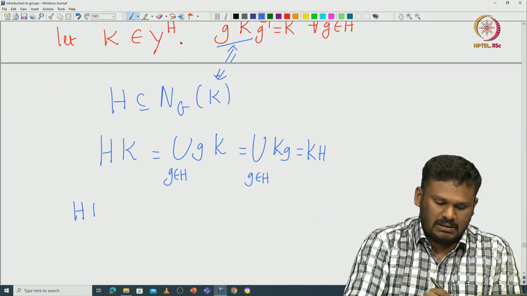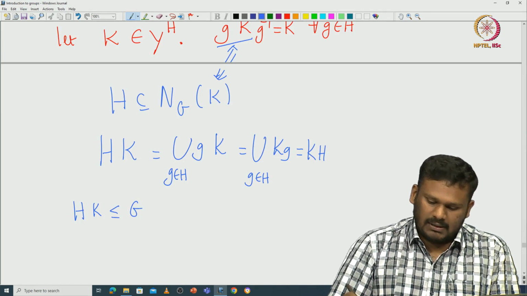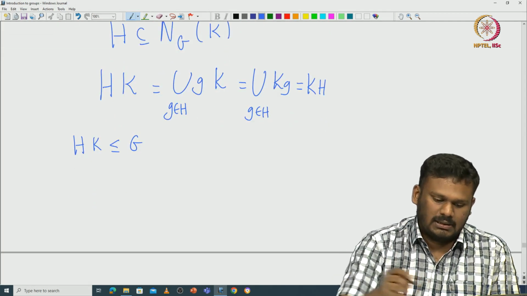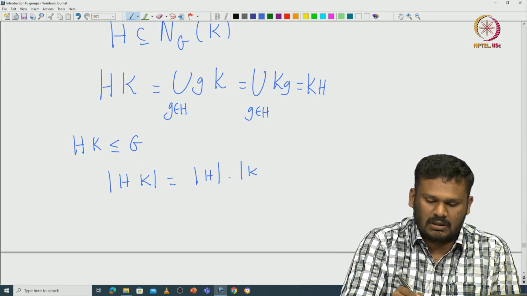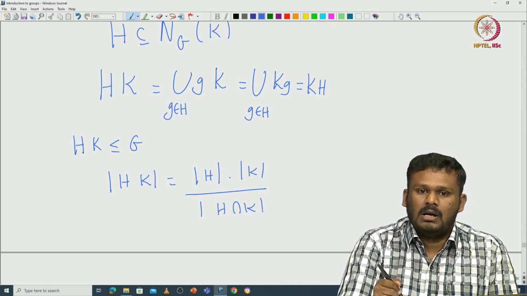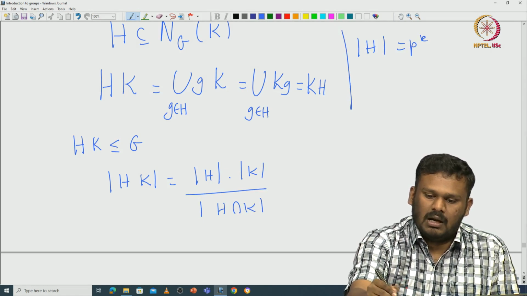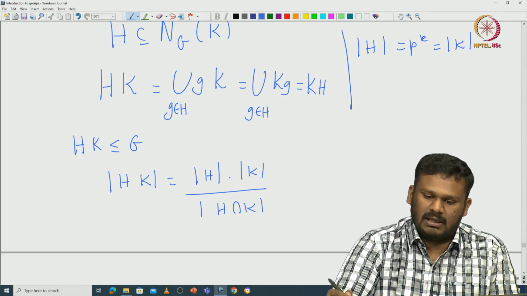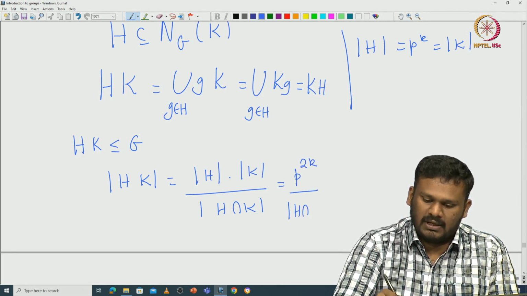So HK is indeed a subgroup of G. But what kind of subgroup is it? Let's look at the order of HK. We already know that the order of HK is going to be the order of H times the order of K, divided by the order of H intersection K. The order of H is p^k and the order of K is p^k. So that gives us p^(2k) divided by the order of H intersection K.